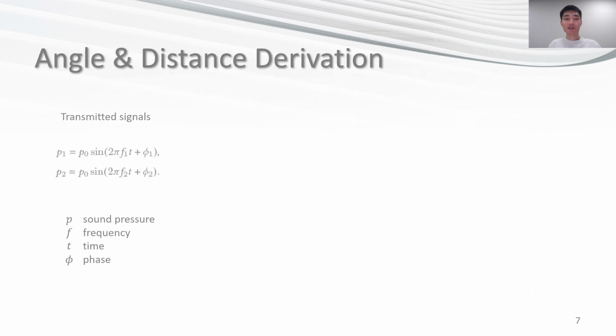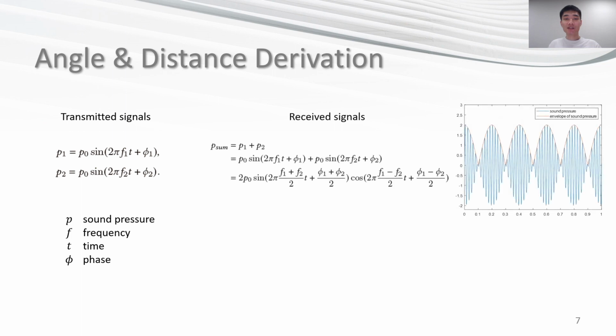For the details, there are two transmitted sine waves. The received signal is the summation of two sine waves. The figure shows an example of the summation of two sine waves at frequencies of 50 and 55 Hz. The orange line is the sound strength that we want. We achieve angle tracking by the frequency of it. We further get distance by phase-based distance derivation.